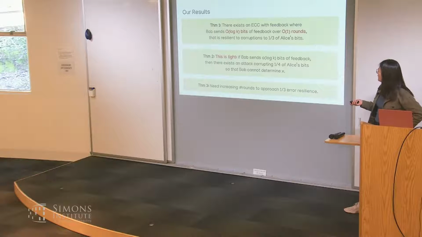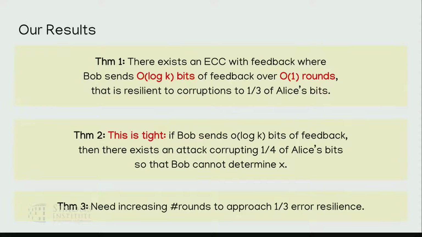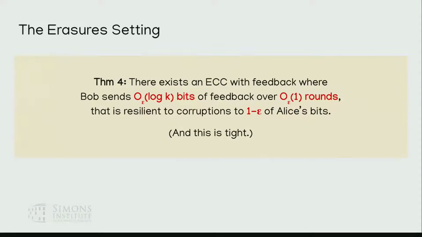Okay, cool. So this is for the error setting: log k bits of feedback over constant many rounds suffice. For erasures, we show a similar statement. Again, there's an error correcting code with feedback for the erasure setting, in which Bob sends only log k bits of feedback over constantly many rounds. This is resilient to 1 minus epsilon fraction of corruptions to Alice's bits, which is also the correct bound for the amount of feedback. And we also show this is tight.